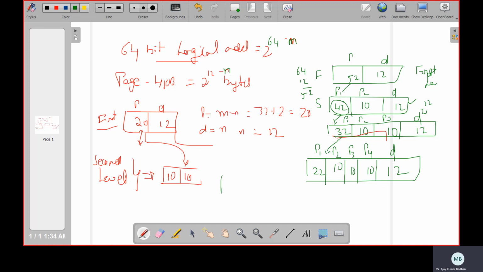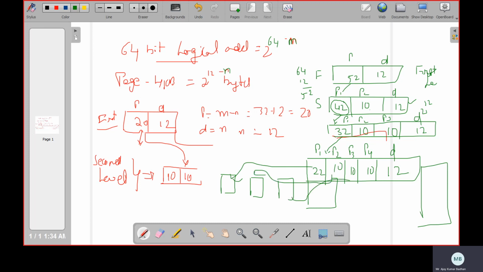So how many tables are we going to get? Three tables. This is your original table, and this is your mapping address. This number refers to this table, and this number refers to this. This refers to this one, and this refers to this. And finally, whatever we are getting here, we'll get the displacement D that refers to this particular table.